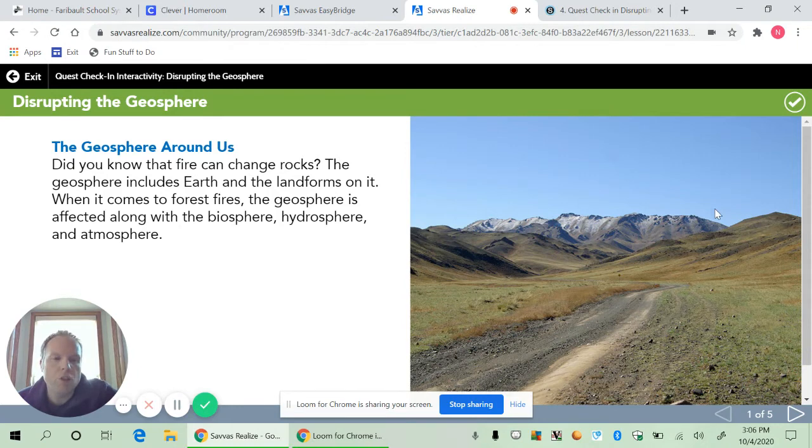If we look at the picture, you can see this is clearly the geosphere. We've got some foothills and some small mountains. We've got soil, we've got rocks. This is the surface of the earth that you're seeing, and it's pretty much exposed. You don't see any tree cover, you don't see any lakes there. The surface of the earth is completely exposed.